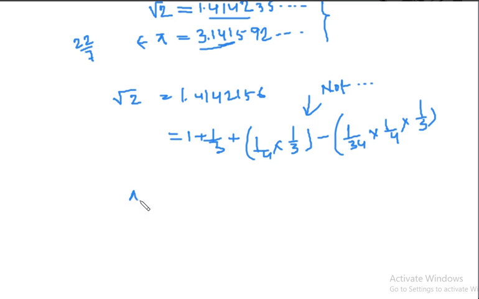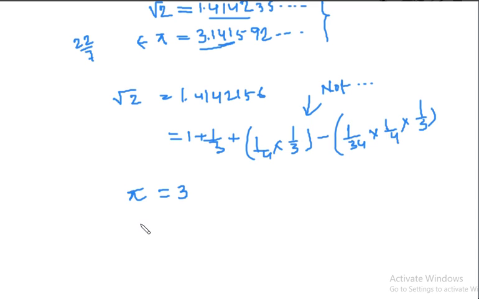Pi is another irrational number, and it was known to ancient Indians, Persians, Greeks, and so on. Many people assigned the value of pi as 3.